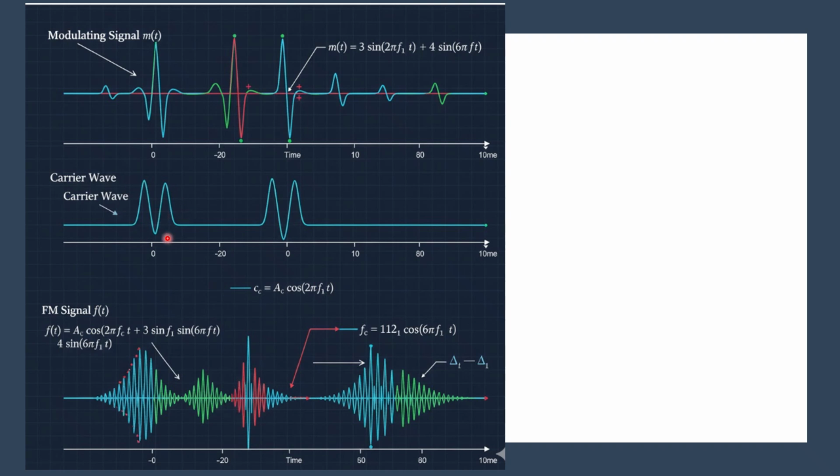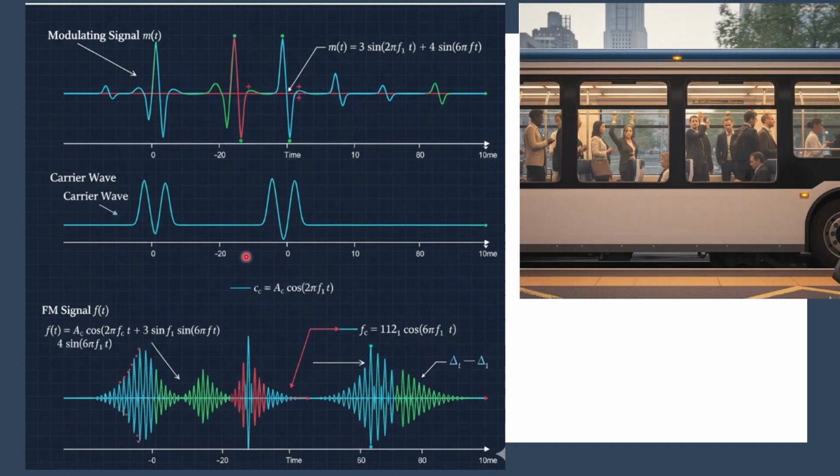So the question is, how much deviation will there be, and what is the maximum deviation in the FM signal? It is something like this: suppose your carrier signal is equivalent to a bus and the passengers are equivalent to the modulating signal, so the mass of the bus is much higher compared to the mass of the passengers. Now how much effect will there be due to the passengers in the bus, how much mass deviation will there be? Like that, we are going to calculate how much deviation there is.